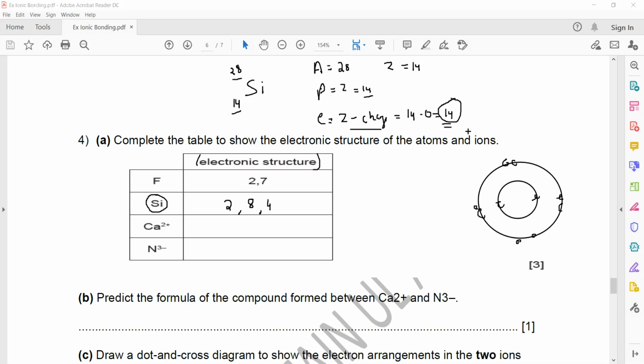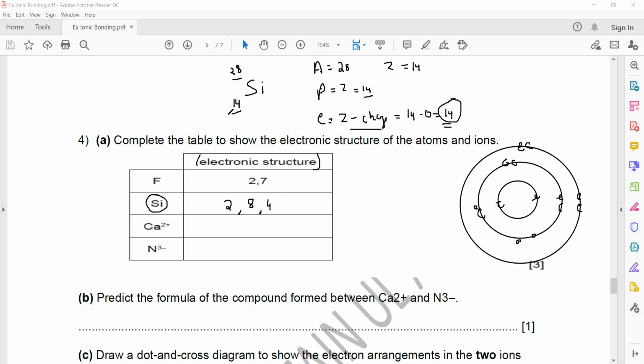The third shell can also hold a maximum of 8, but you are not left with 8 because you have to arrange 14. 2 plus 8 is 10, so you are left with only 4 electrons. So in the last shell it will have 4 electrons. The electronic structure will be 2 in the first shell, 8 in the second shell, 4 in the last shell. Is it clear? Yes.